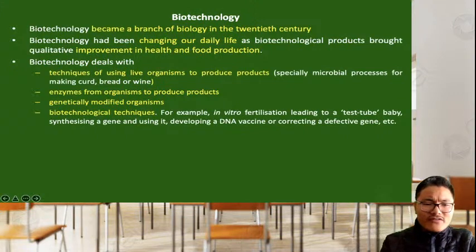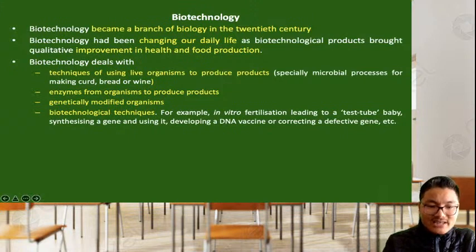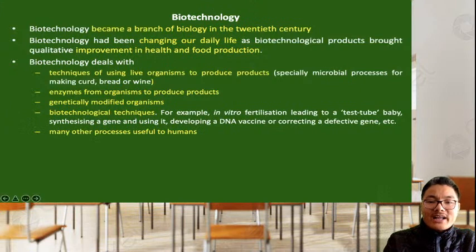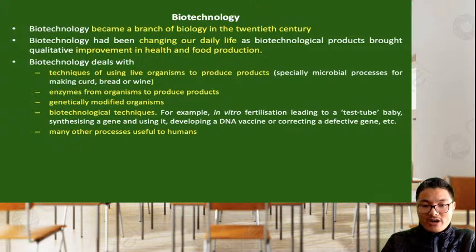So we have lots of applications of biotechnology. These are a few of the listed techniques, okay? And all these are improving our lifestyle, improving our daily life by improving our health, improving food production, and we can even use biotechnology for improvement and conservation of our environment.